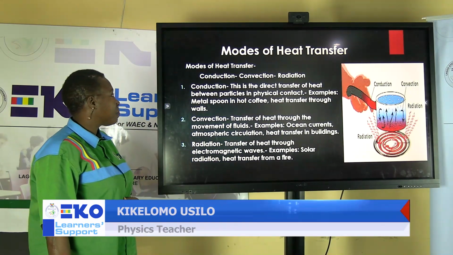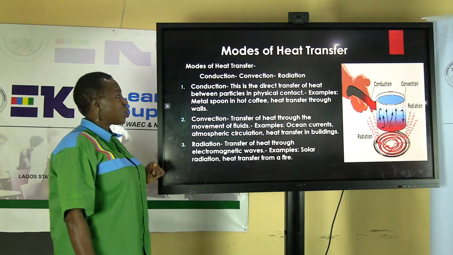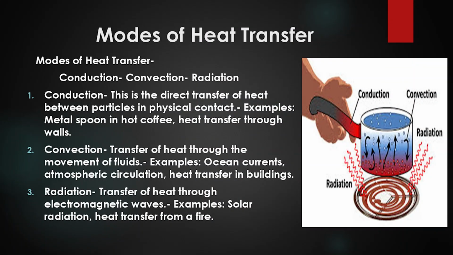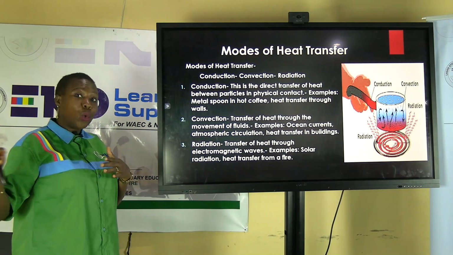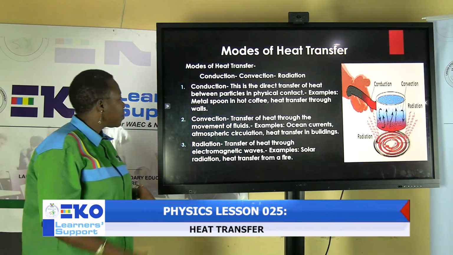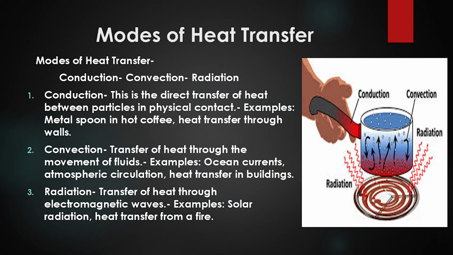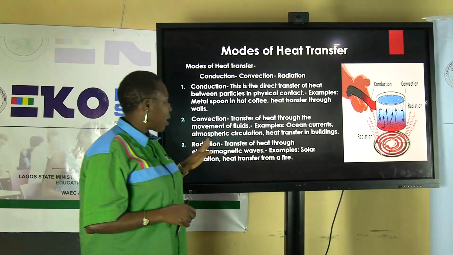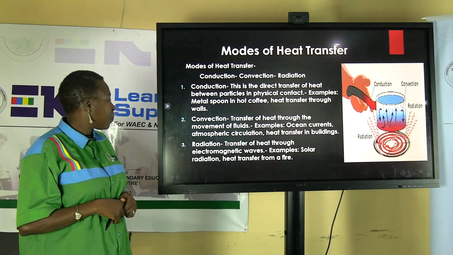Modes of heat transfer. We have conduction, convection, and radiation. Conduction is the direct transfer of heat between particles in physical contact. Examples are a metal spoon in a hot cup of coffee. Then heat is also transferred through the walls of our houses, our schools, our churches, or mosques. Then we have convection. This is the transfer of heat through the movement of fluids. Examples are ocean currents, where we have the land and sea breezes, then atmospheric circulation, and heat transfer in buildings.